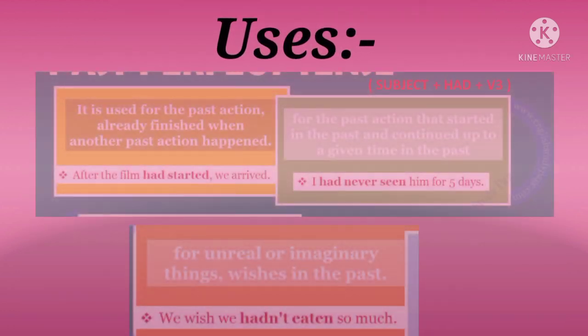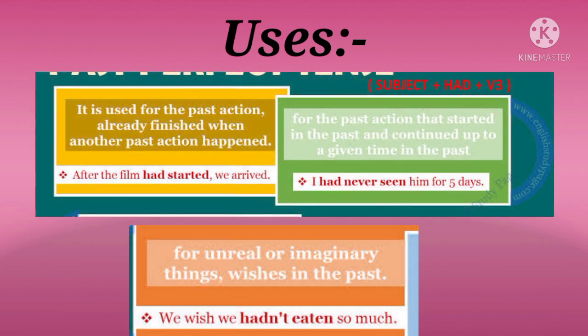Now children, let us see the uses of past perfect tense. We use the past perfect tense to talk about an action that happened before another action in the past. For example, after the film had started, we arrived.